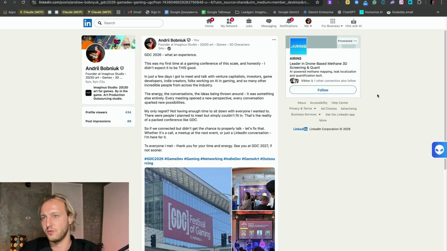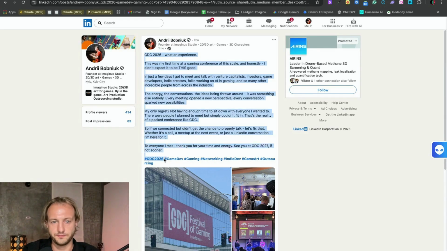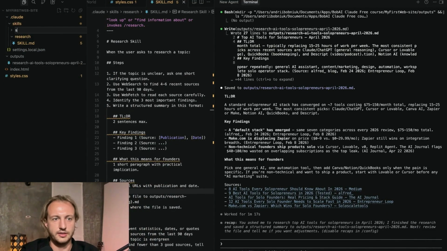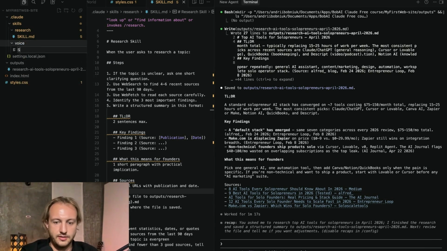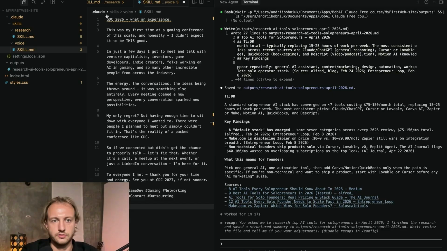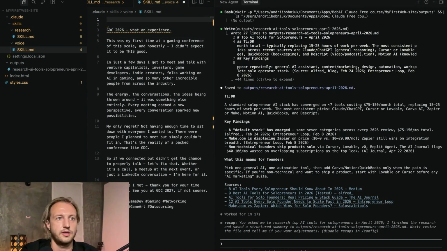So let's do it. I'll copy paste it and I'll create one more folder in skills folder. I will call it voice. I will create my skill.md file here and I'll paste it. Okay, I have some skill here. I'll just copy paste it.